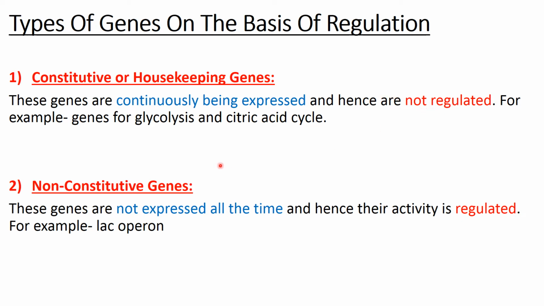For example, you have genes for glycolysis and citric acid cycle because this is always required in a cell to provide energy. Next category you have is the non-constitutive genes. Now these genes are not expressed all the time. They will be expressed whenever they are required, and hence their activity will be regulated. And this you are going to study later in the next video, the example of lac operon.